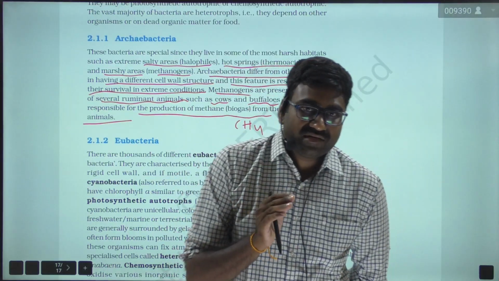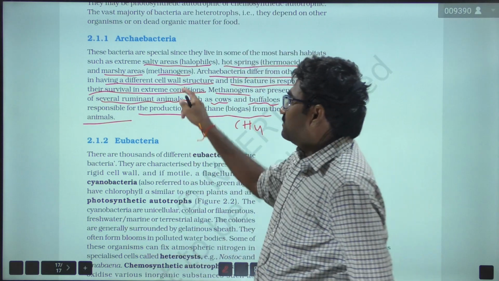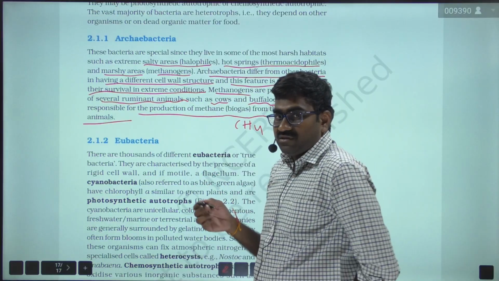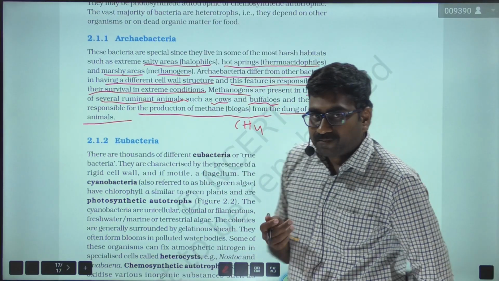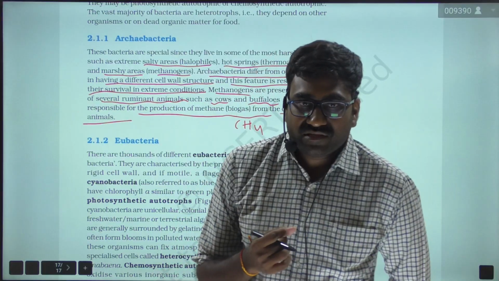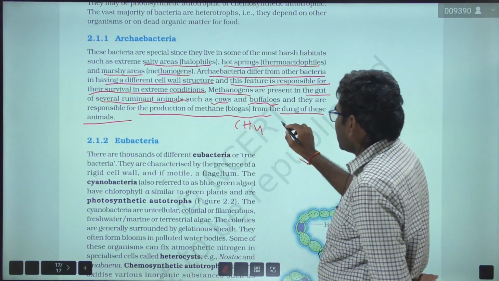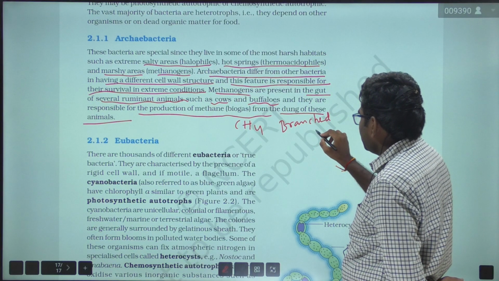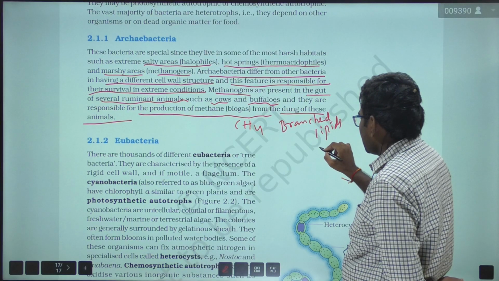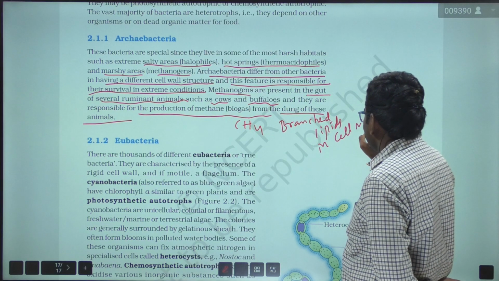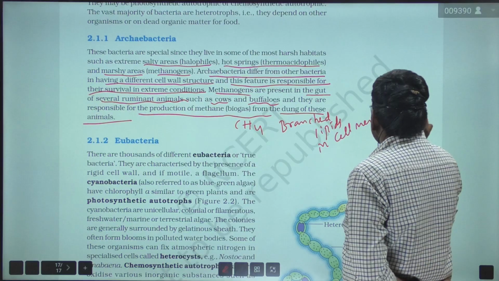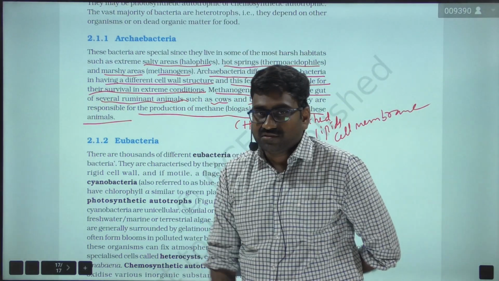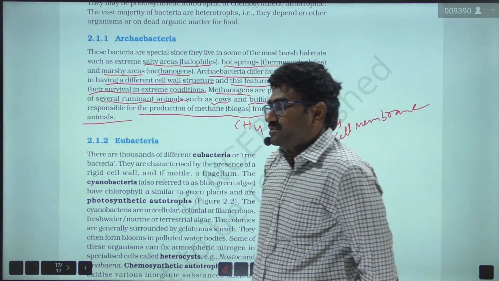And these bacteria have different cell wall structure, that is why they can survive in extreme conditions, and they possess branched chain lipids in their cell membrane.